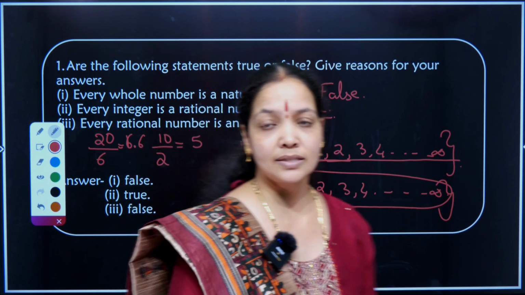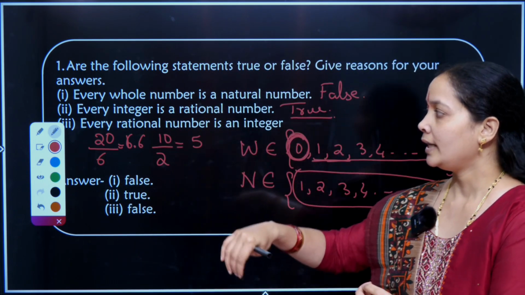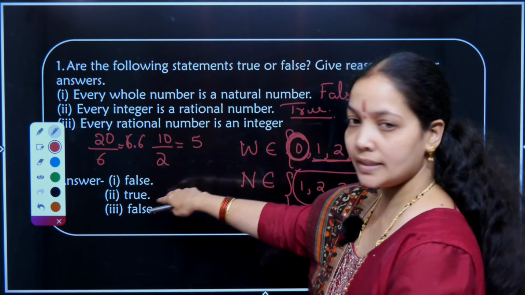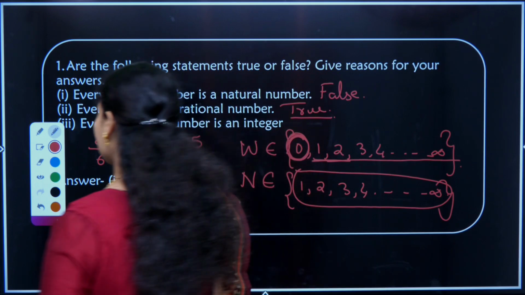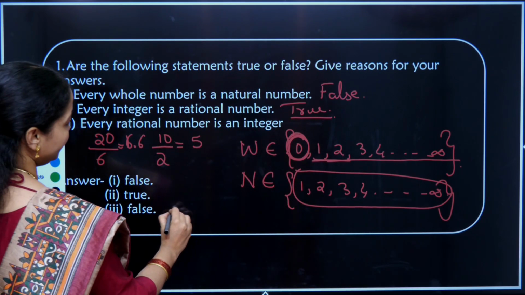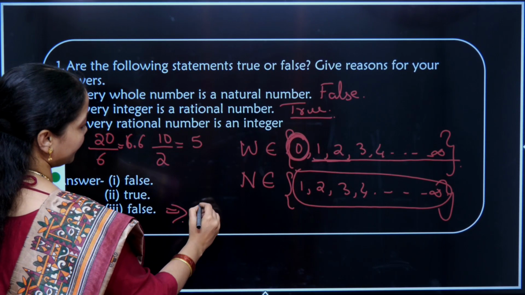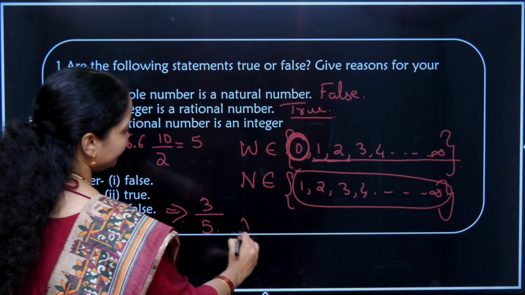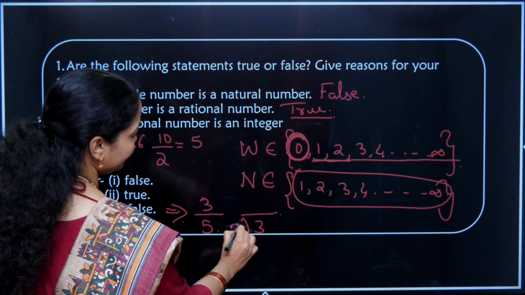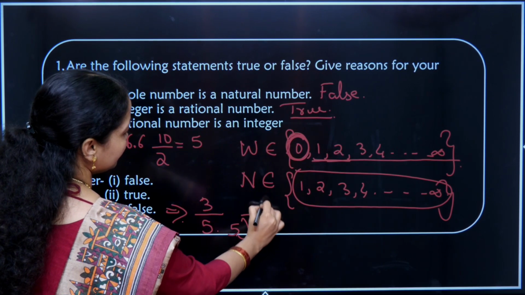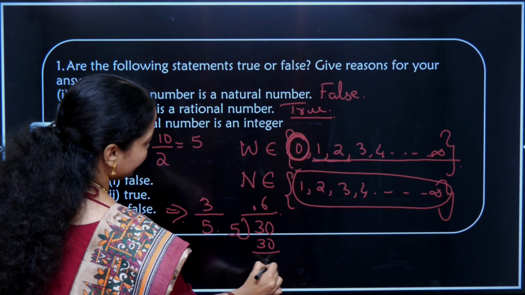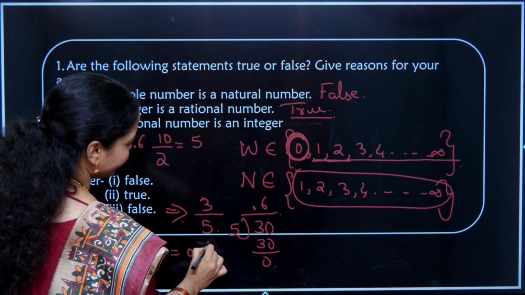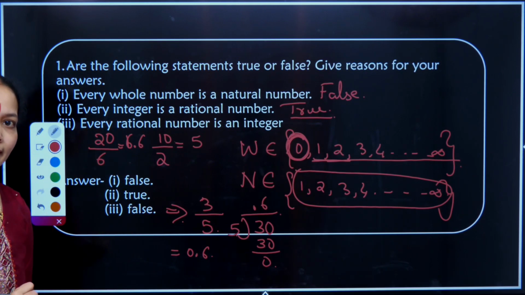They are asking us the reverse order of it. Every rational number is an integer. That will be false, because if I take any rational number such as the fraction 3 by 5 and divide 3 by 5, it gives me 0.6. 0.6 is not an integer, correct?